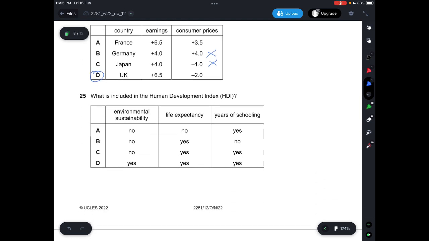Question 25, what is included in the Human Development Index? The Human Development Index doesn't include environmental sustainability, so D is not correct. But it does include life expectancy and years of schooling, so answer is C. These two are under the Human Development Index.